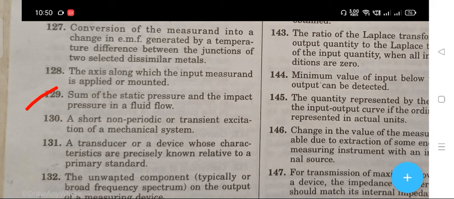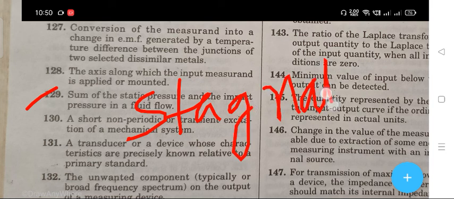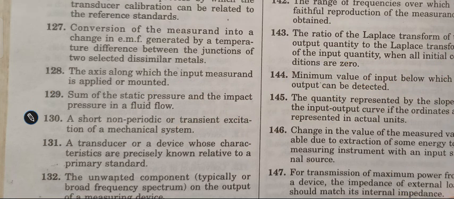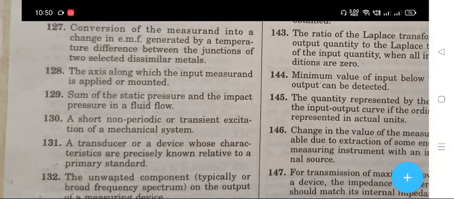The next question, 129: the sum of the static pressure and the impact pressure in a fluid flow. The right answer is stagnation pressure.